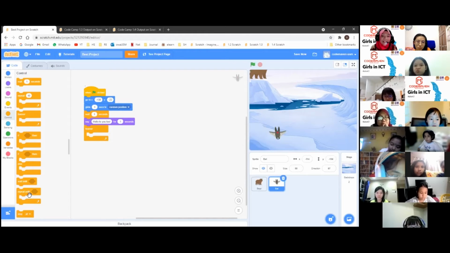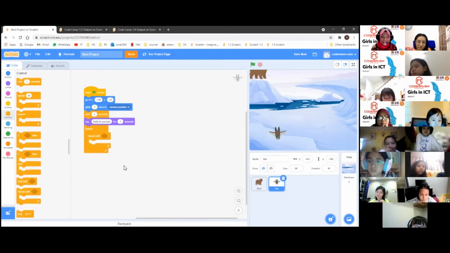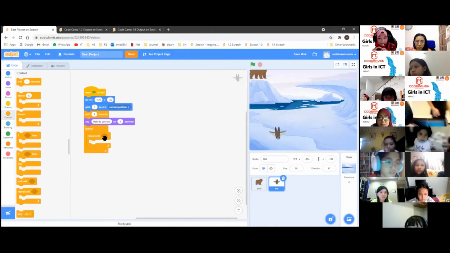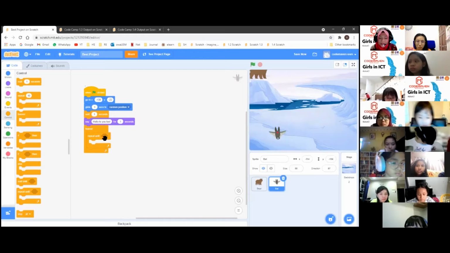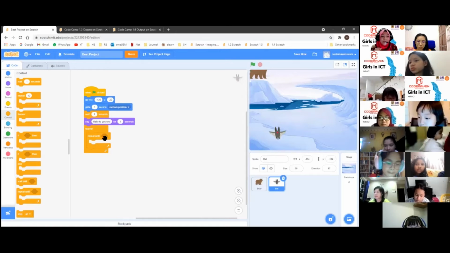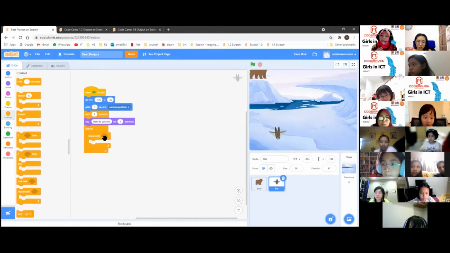So let's drag this repeat until block. We're going to place it inside the forever block. Make sure you place it correctly. Inside the forever block, we are going to place the repeat until. What's that diamond shape? As you can see, it's an empty diamond shape. It means that we are going to add some conditions there. We want to make the bat move in some repetition movement, but until when? So we have to set some conditions there. Let's add the condition.